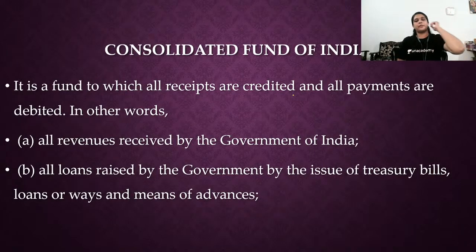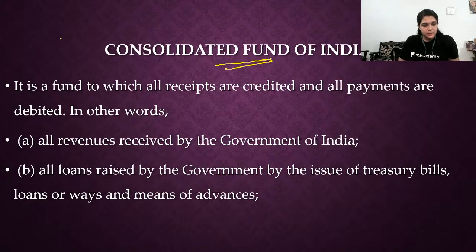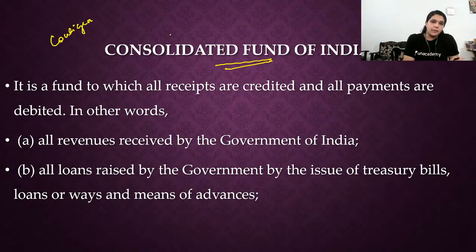First is the Consolidated Fund of India. Yesterday in the budget we saw one thing. We only spoke about the Consolidated Fund of India. Did we speak about the Contingency Fund or public accounts? No. We only spoke about the Consolidated Fund of India. Why? Because the government can bring in money and take out money only from the Consolidated Fund of India. The Contingency Fund is completely reserved for the president. Public account is completely people's money. Okay, money does not go out of public accounts without the control of parliament.